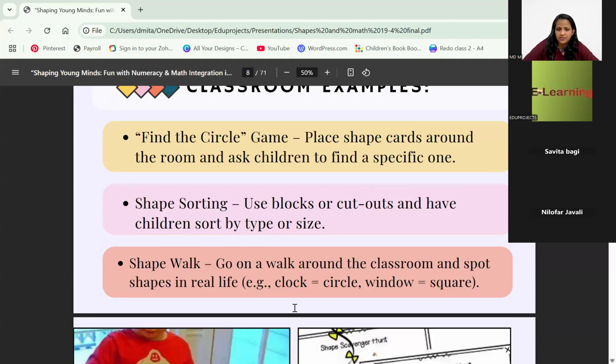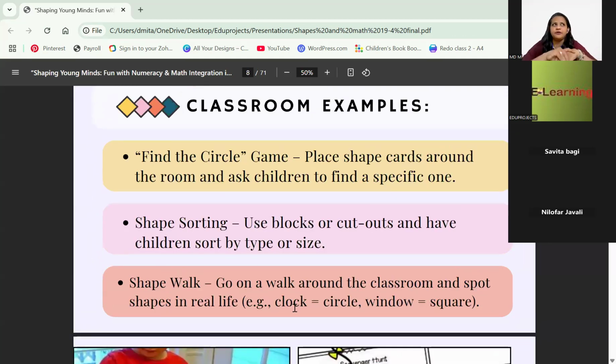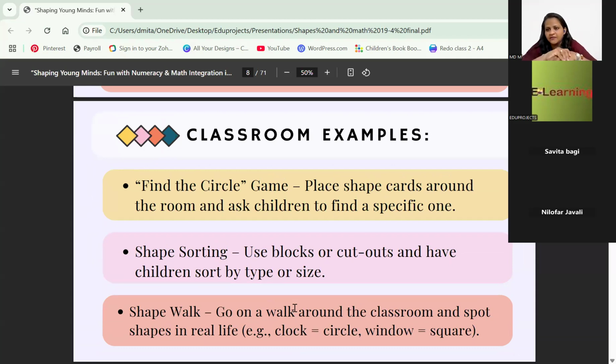Some classroom examples I've also put. I have found quite a lot of activities, and I have also listed what we used to do, what I've understood from my colleagues, or what I've done with my children, anything that came to my mind. Most of these things you might already be doing, or you may know them but have forgotten them. So it's all just there.